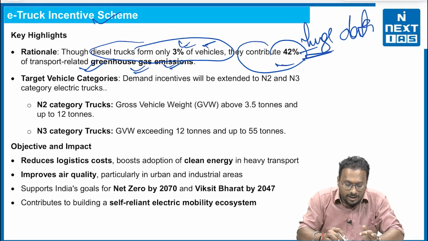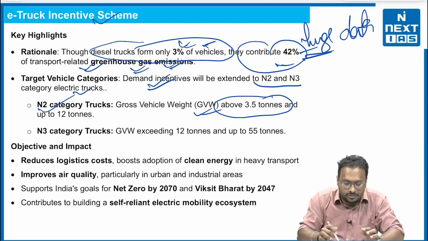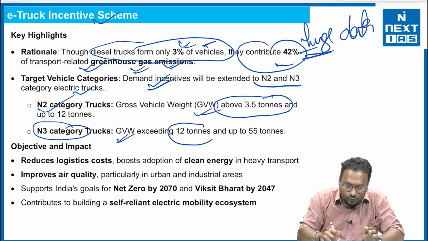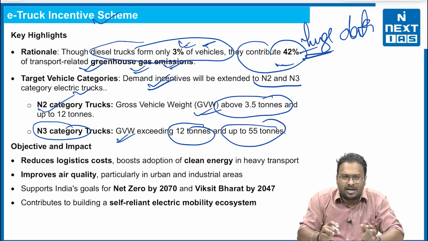Target vehicle categories: demand incentives will be extended to N2 and N3 category electric trucks. N2 category trucks have a gross vehicle weight above 3.5 tons up to 12 tons, and N3 category trucks have a gross vehicle weight exceeding 12 tons and up to 55 tons.